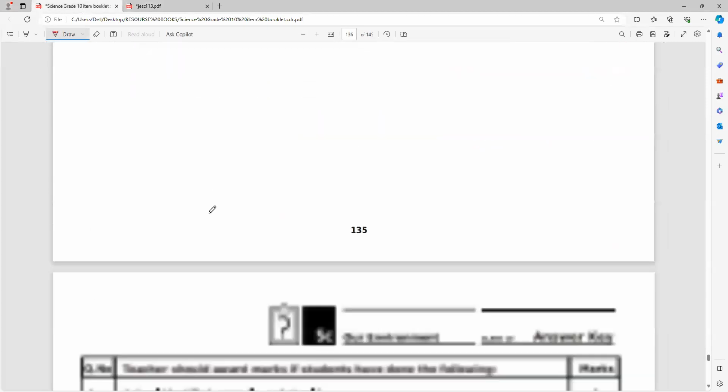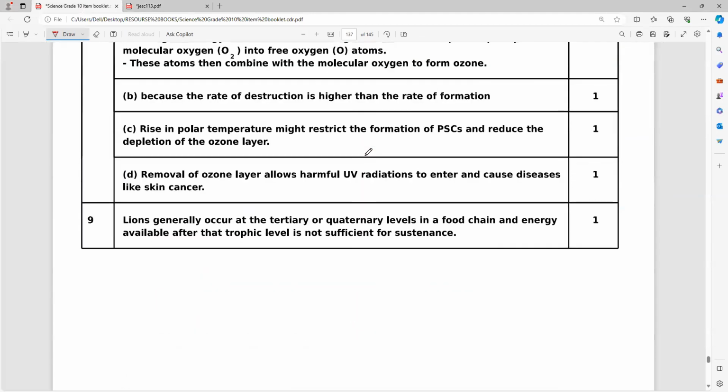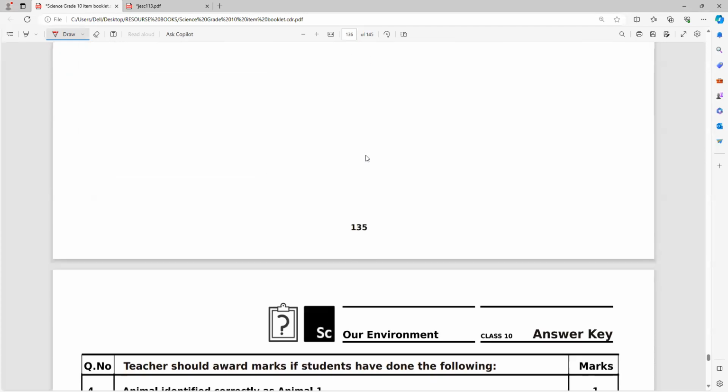So these are the only questions in our environment chapter. Physics, all the chapters we completed. You can see what answer they are giving to the last question: lions generally occur at the tertiary or quaternary level. Quaternary means the fourth level. The energy available at that trophic level is not sufficient for sustenance. That is the reason. After that, there is nobody to eat the lions. So please remember.